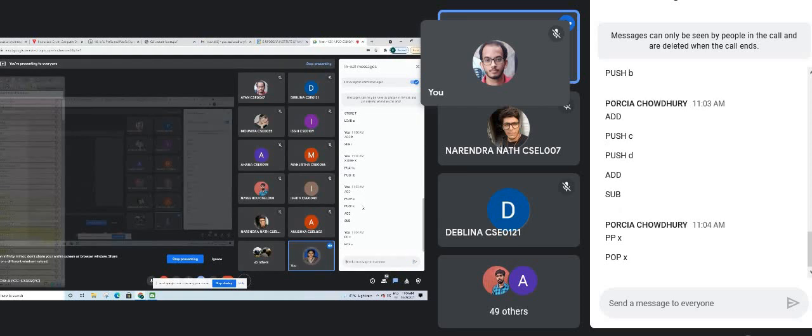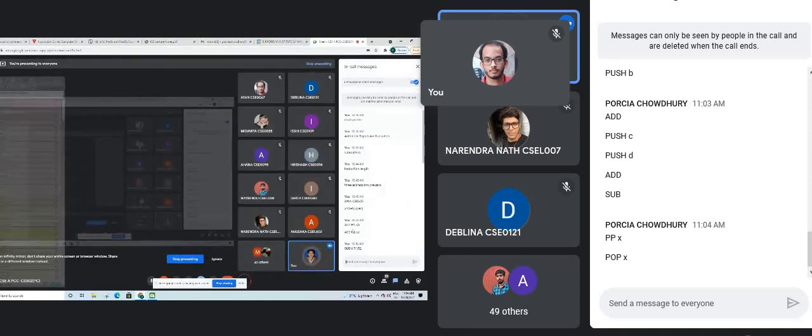That means whatever we have at the top of the stack will be popped, that is A plus B minus C plus D. Quickly, I will tell you three address here. So what we want to do is A plus B minus C plus D. Three address means we can use three addresses.